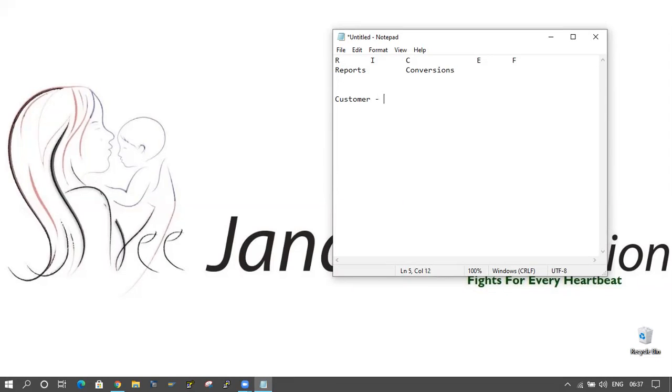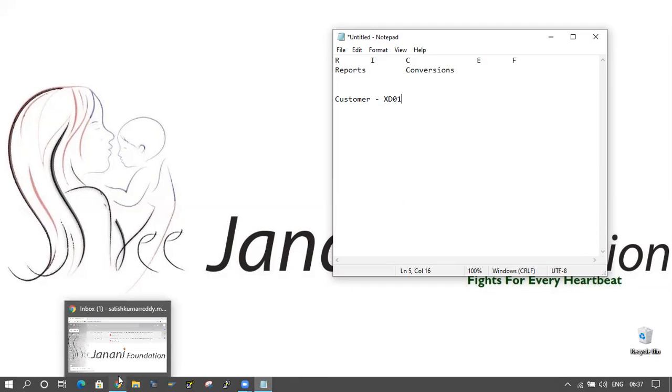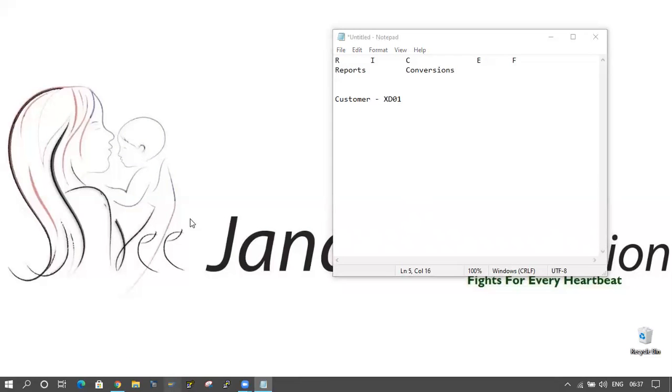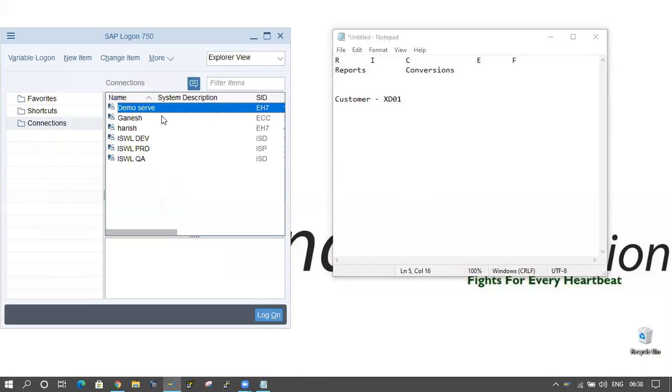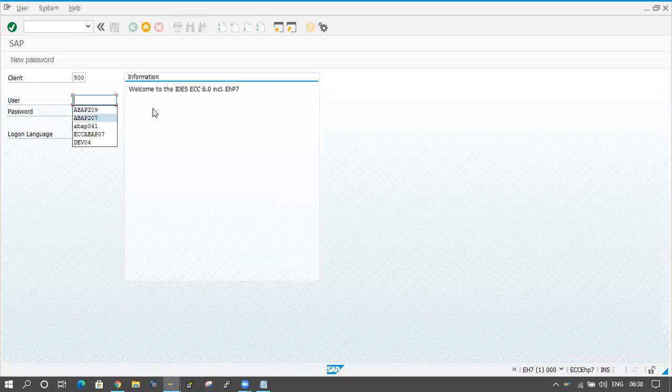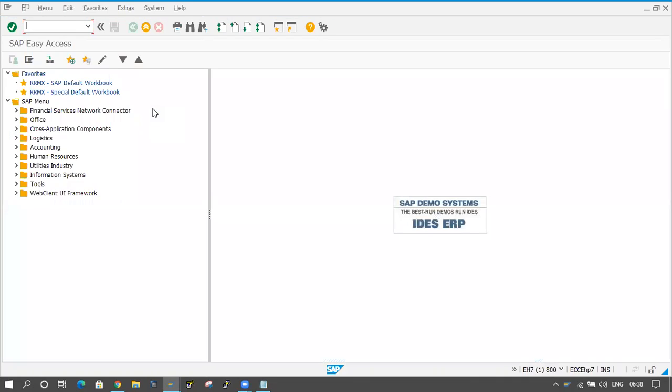If you want to create any customer in our SAP, then we have to use the XD01 transaction. I will execute that one. In this conversion, we have to take help from the functionals. Let me check first of all; if it's not possible, then I will take help from the functional. The transaction code is XD01, right?